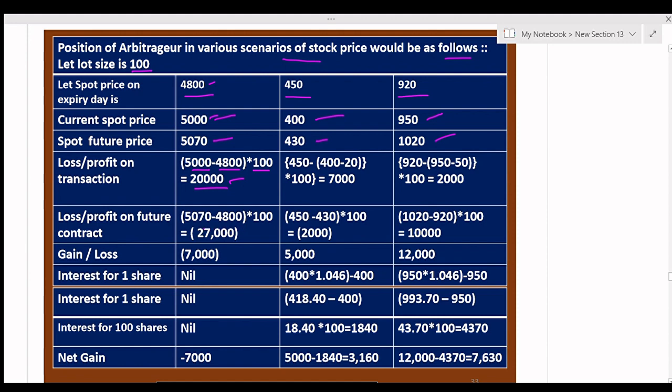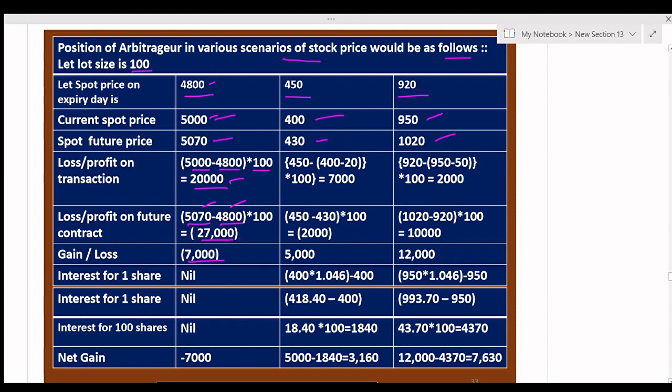Now on the future contract, 5,070 minus 4,800, because it is buy future. So the spot future price is higher than the expiry date future price, so the loss will be 27,000 for 100 shares. So the net gain or loss will be minus 7,000.